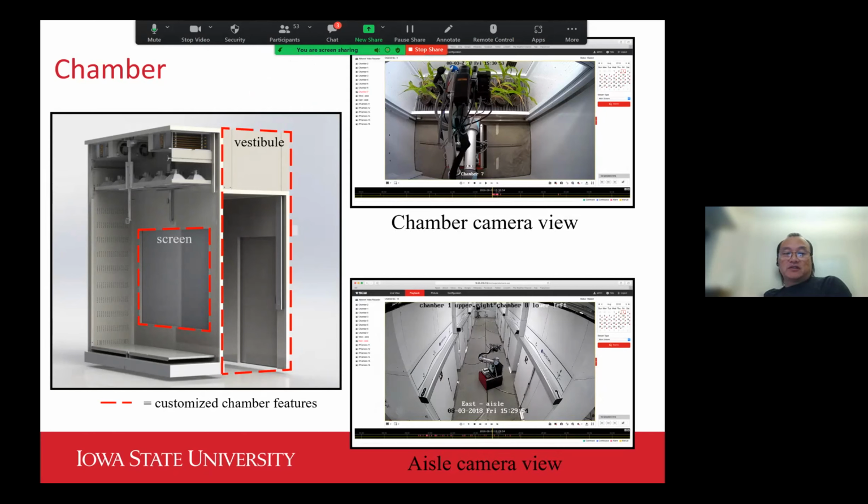There is a sliding door, and also a rolling curtain. Once the robot is in what we call the vestibule area, the curtain is rolled up, and the robot arm comes in to take images and probe the plants, collecting data automatically.